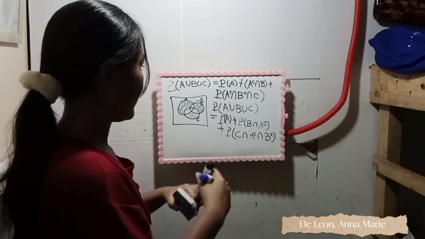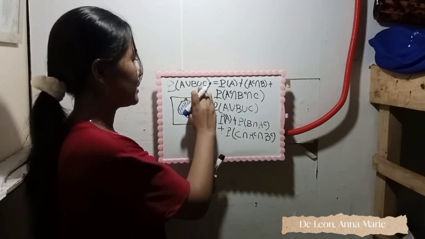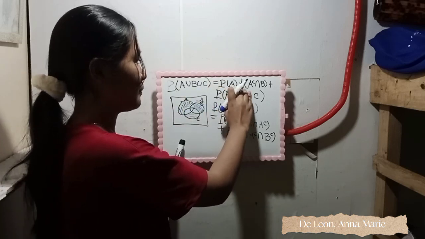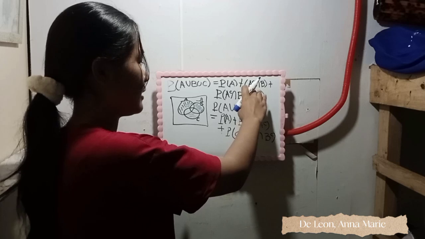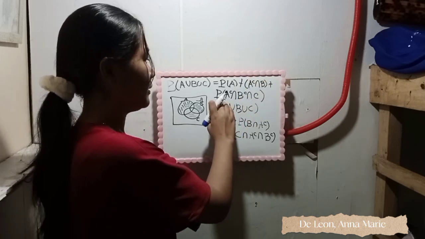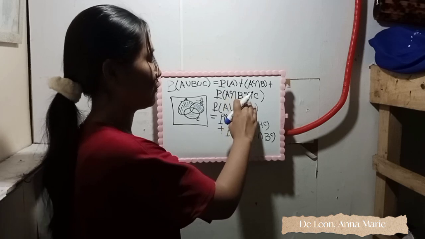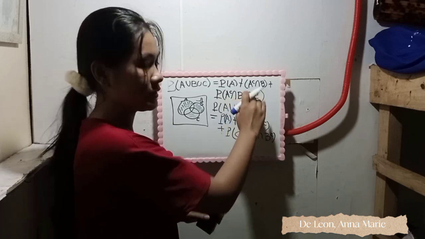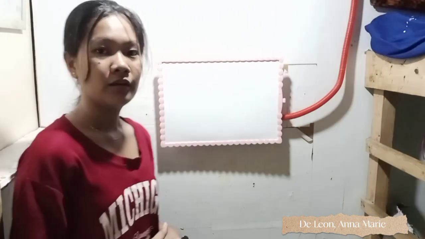So here we prove that A union B union C is equal to the probability of A plus A complement intersection B plus the probability of A complement intersection B complement intersection C.